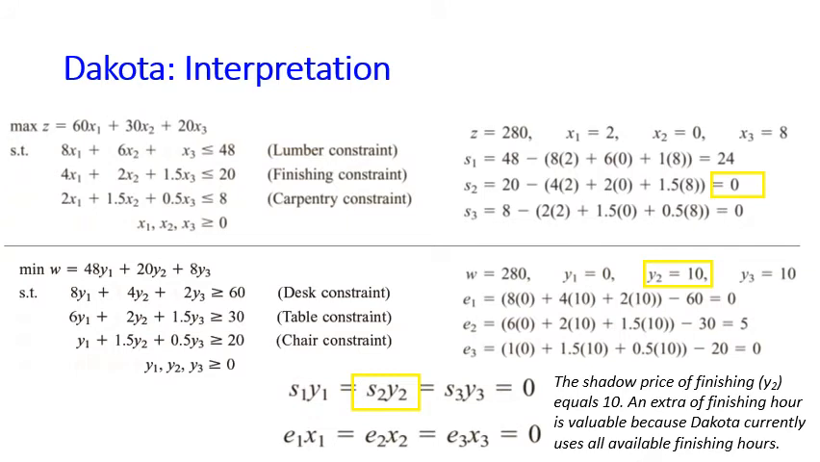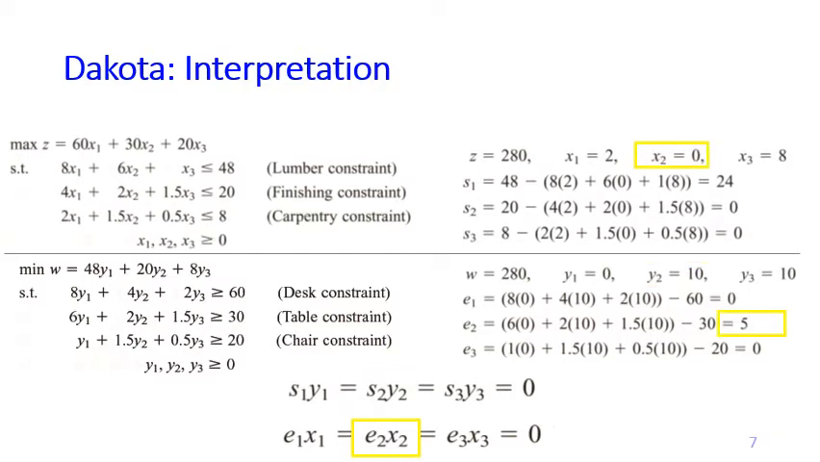Now what about S2, Y2? Y2 equals 10, which means that for the second type of resource, the finishing constraint, an additional unit of finishing hour has value, because currently we consume all the finishing hours that we have. So again, it shows that if the shadow price is not 0, it must be that we have consumed everything we have for that resource in the current optimal solution. That's why the multiplication becomes 0.